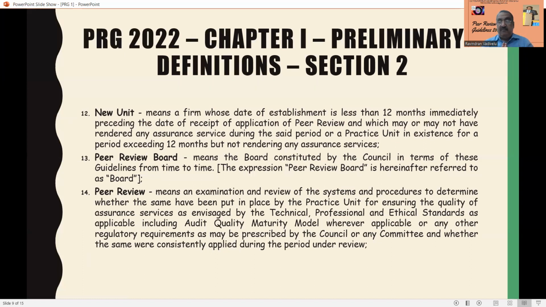So here, in the peer review definition, you must know it has to be applied by the practicing unit. That is, all assurance should be of quality service, as per the technical, professional, and ethical standards. Thereby the audit quality is also increased. So this is also covered by the audit quality maturity model.